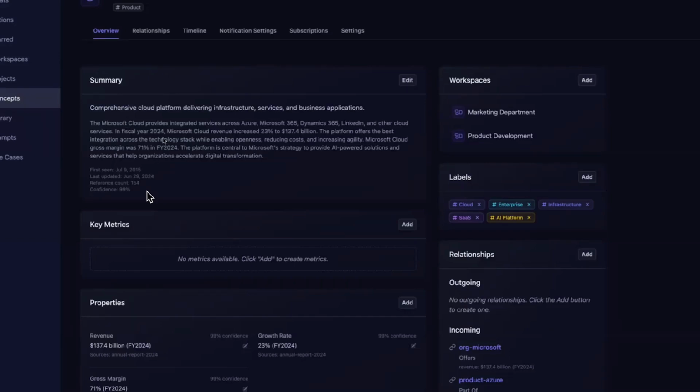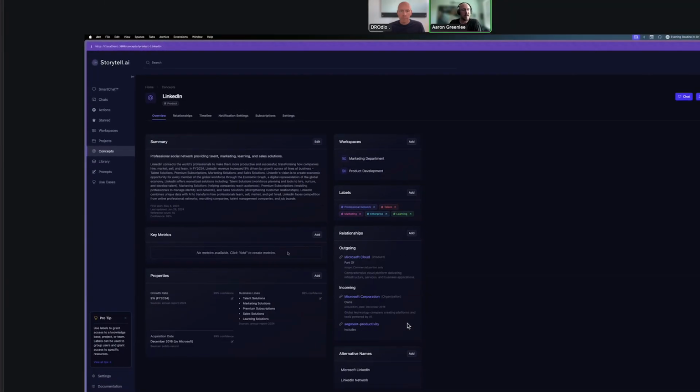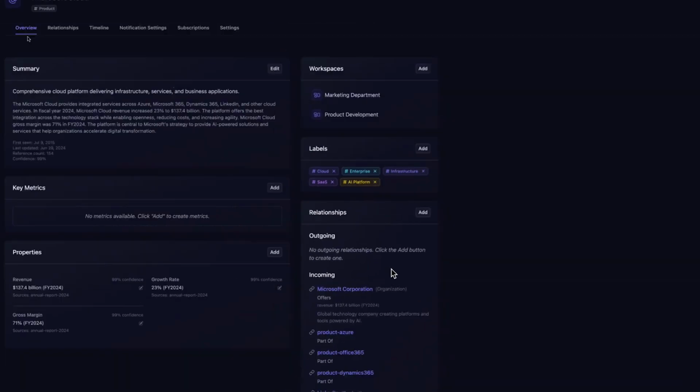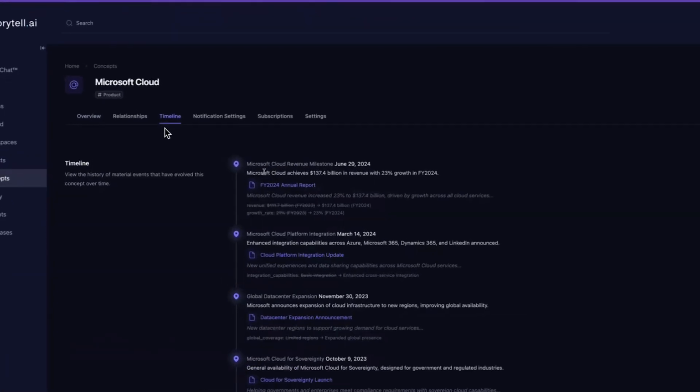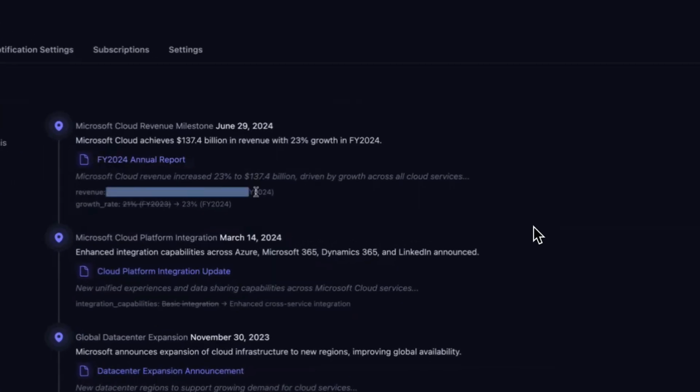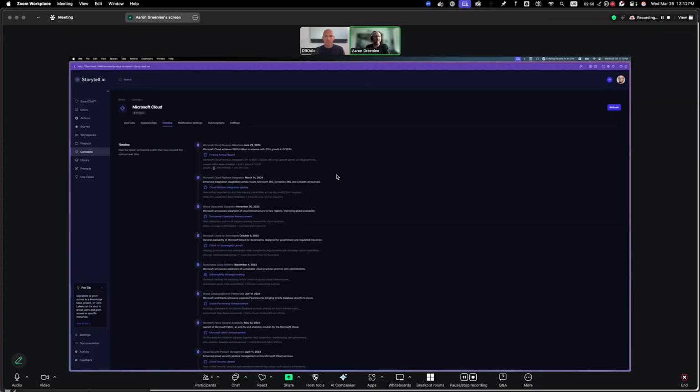And we can see that Microsoft Cloud is connected to these other entities, these other concepts such as LinkedIn. And we can see that LinkedIn is connected to Microsoft Cloud. And as data flows through the system, the picture of Microsoft Cloud changes. And so we can go to the timeline view, for example, and we can see that when a new annual report was uploaded, revenue figures changed. And so you can get a view of this concept as it's changing over time, which can be a person, a place, a thing, a contract, really anything that's important to you and your organization.